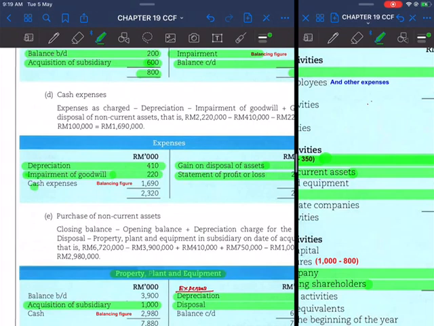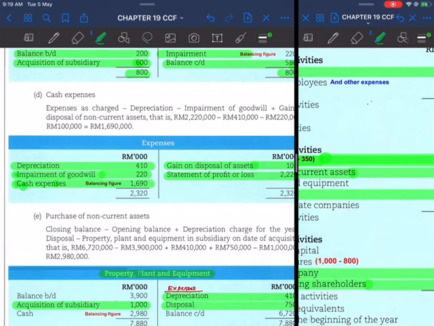So the balancing figure here represents expenses paid with cash. This balancing figure represents all expenses other than depreciation, impairment of goodwill, and gain on disposal. And this is the amount of cash which is paid for other expenses.